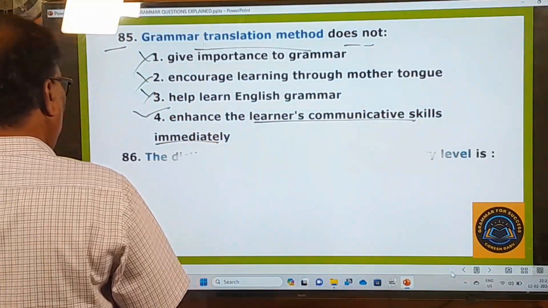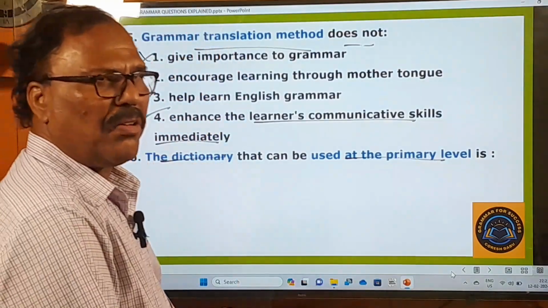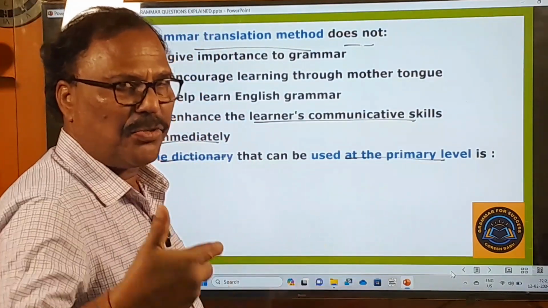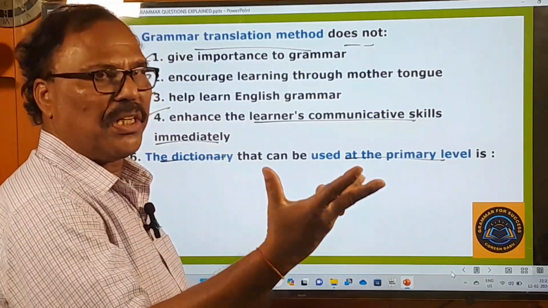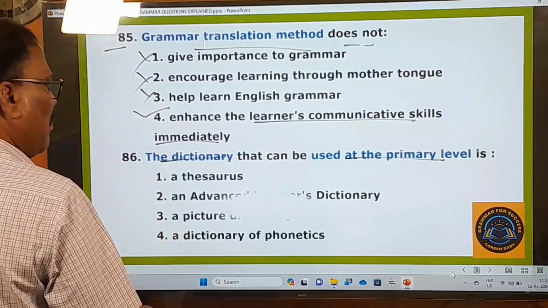And you go to the 86th one, the dictionary that can be used at the primary level. At the primary level means at the lower level of the students. Okay, matriculation level, or you can say primary level. So what is that dictionary meant for the primary level students?